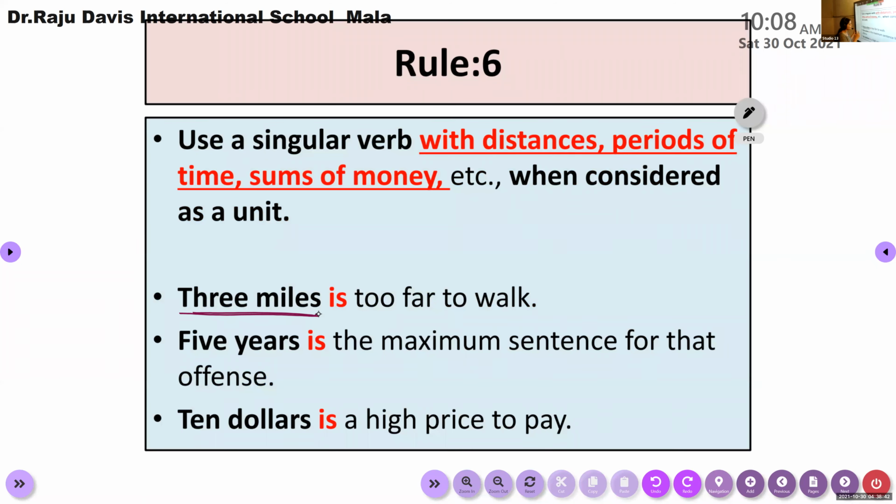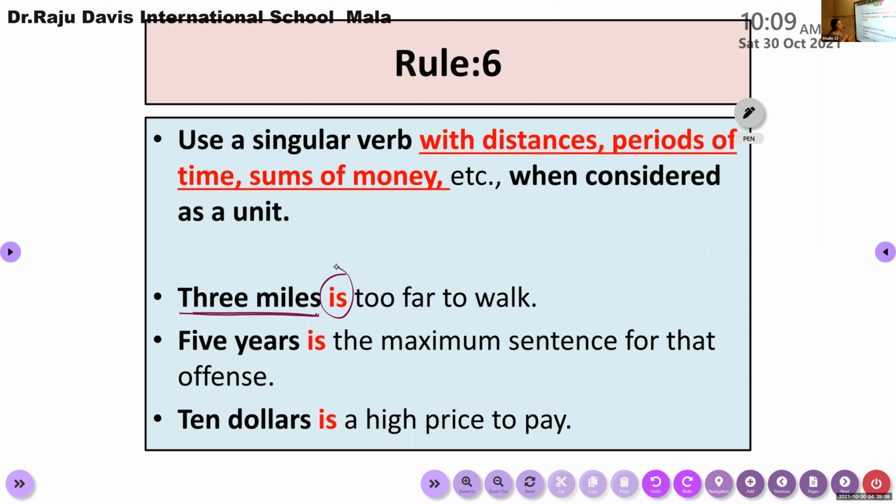By giving an expression like 3 miles in this sentence, we are giving an idea to the listener that we are talking about 3 miles at a stretch. It is a unit of distance, a proper distance, plural in form, but here it is singular in use. In such cases, we need to use a singular verb.